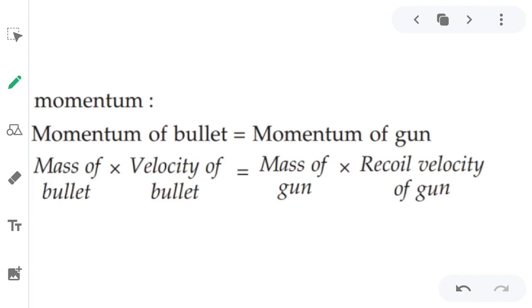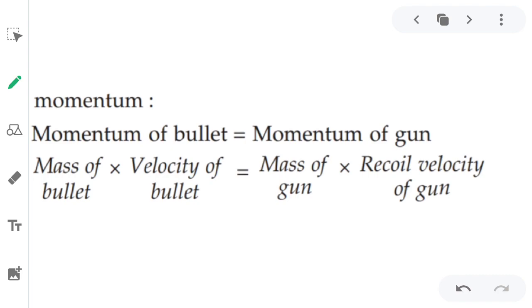Okay, look, every time mass plays a very important role, because if the mass is more, then the body will be able to keep itself in proper position. Okay, if the mass is less, then the body will move further.